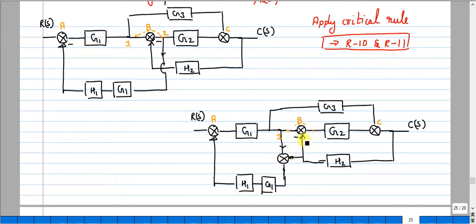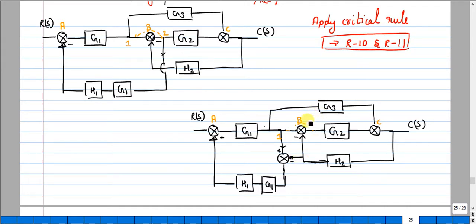Here the signal was minus. If you check, it was minus. The same signal I will send here, it will be minus. And here the signal that I have measured in the forward path will be the positive signal. Now this is the modification you need to apply after applying the critical rule.